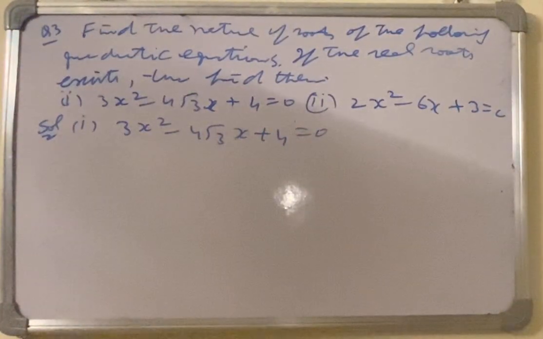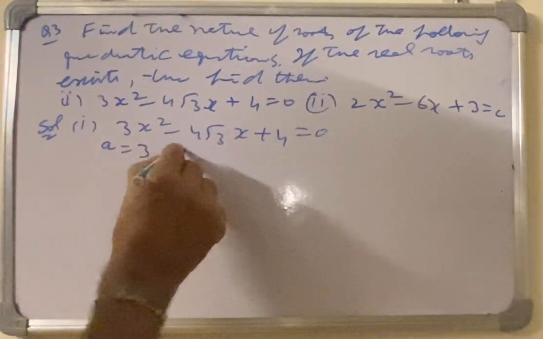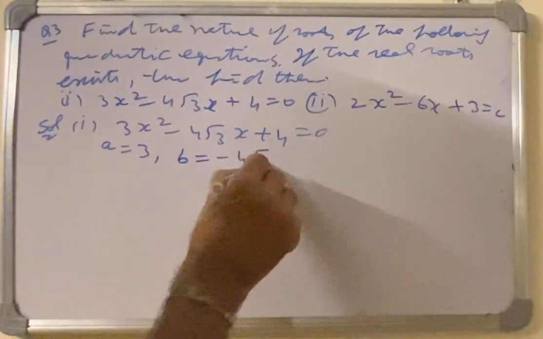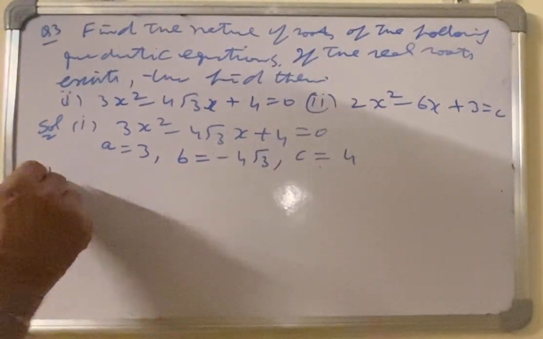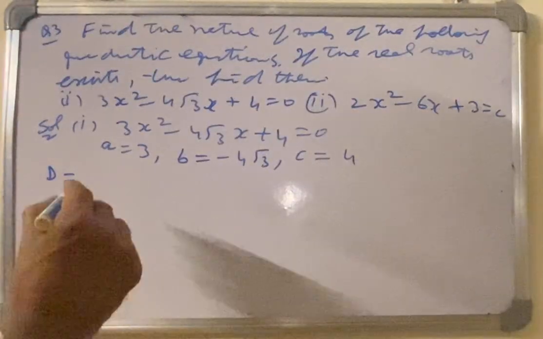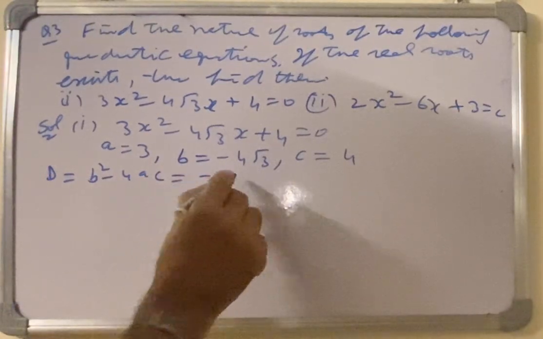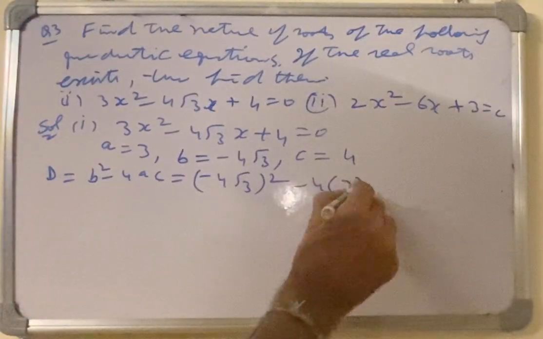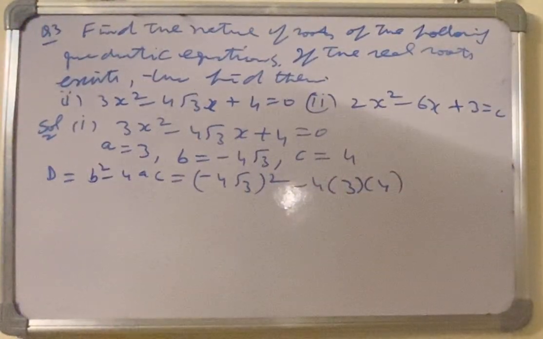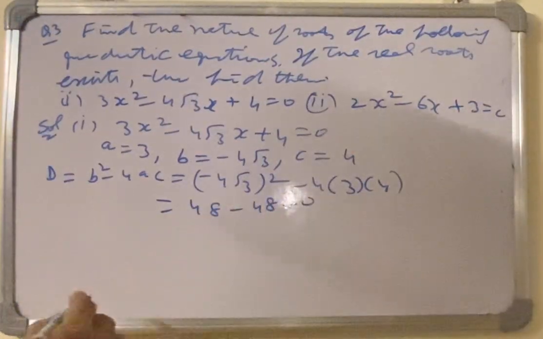Comparing this with the standard form, ax square plus bx plus c is equal to 0, A is the coefficient of x square, which is plus 3. B is the coefficient of x, which is minus 4 square root 3. C is the constant term, which is plus 4. Now we find discriminant D. D is equal to b square minus 4ac, which is minus 4 square root 3 whole square minus 4 into 3 into 4. So this is 48 minus 48, this is 0.